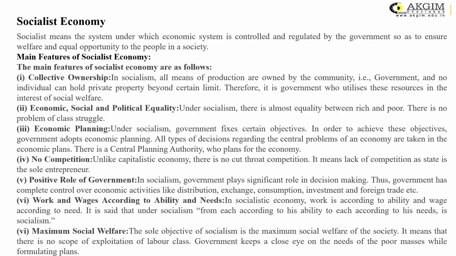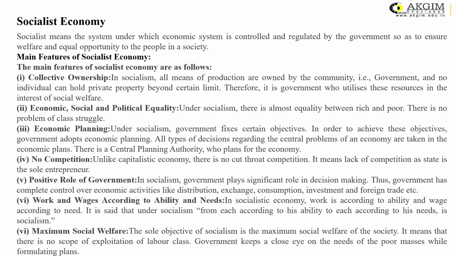There is always economic planning in the case of the socialistic economic system. Under socialism, the government fixes certain objectives and in order to achieve these objectives, the government adopts economic planning. All types of decisions regarding the central problems of an economy are taken in the economic plans. There is a central planning authority who plans for the whole economy. There is no competition because it is the state, the government, that is the sole entrepreneur in the case of socialism. Government plays a crucial and a positive role.